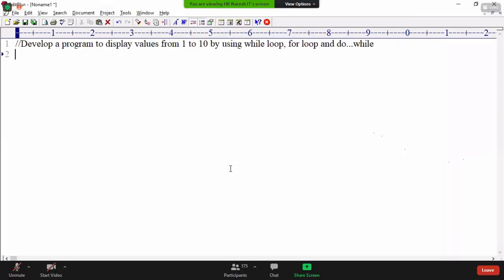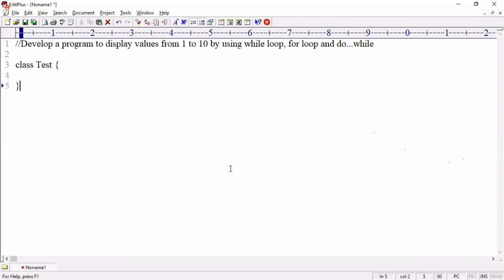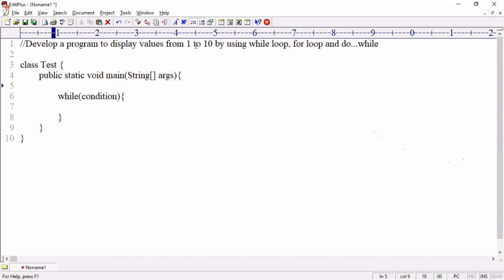How to write a program now? class Test, open bracket, closed bracket, public static void main of string array args, open bracket, closed bracket. Now, what should I do? While loop. What is the syntax of while loop? While, only the condition you have to write. Which condition do I want to write? I want to check the condition until the value reaches 10. I want to display values from 1 to 10.